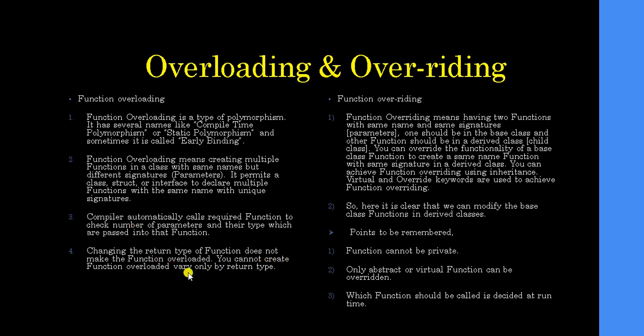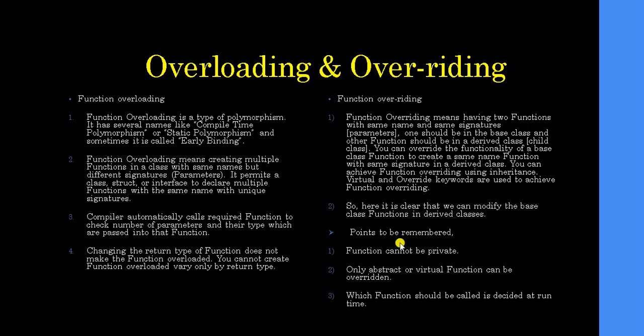You cannot create an overload varying only by return type. There should be a difference in the parameters and number of parameters.